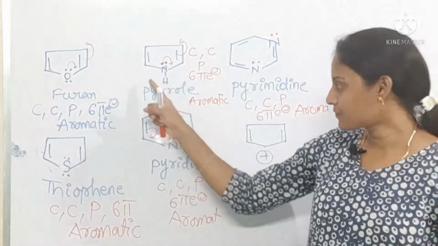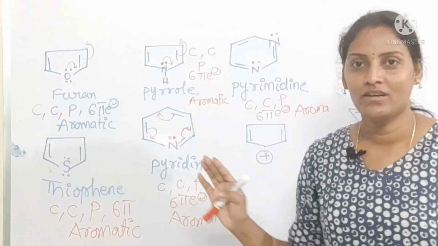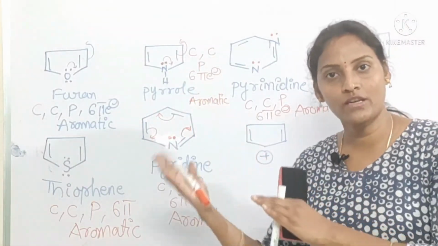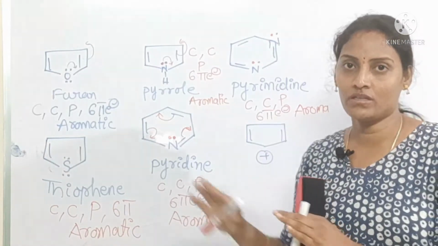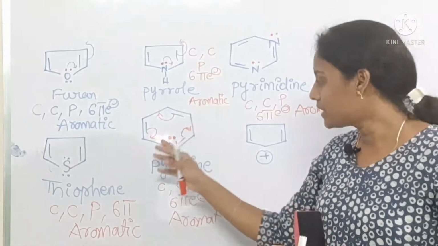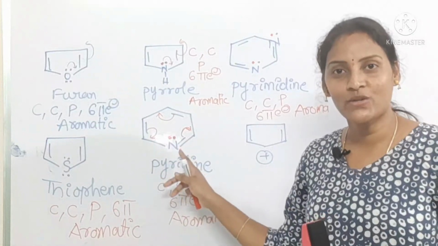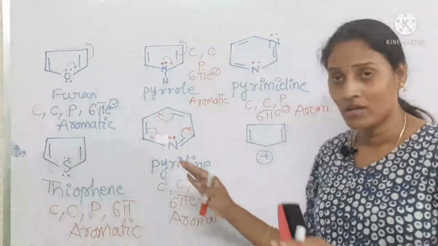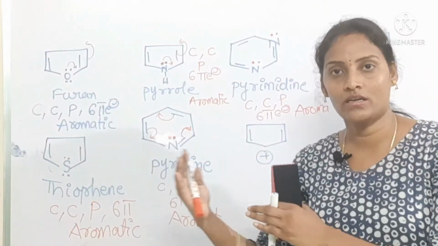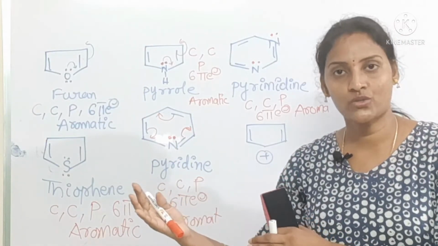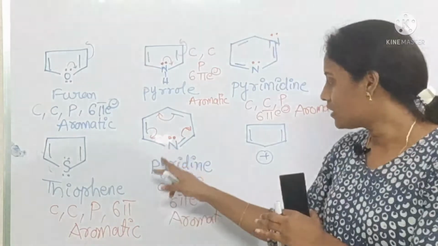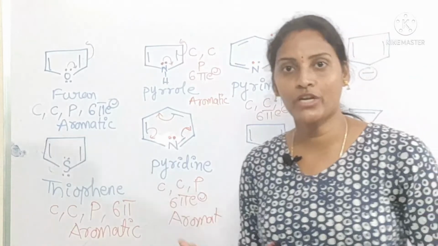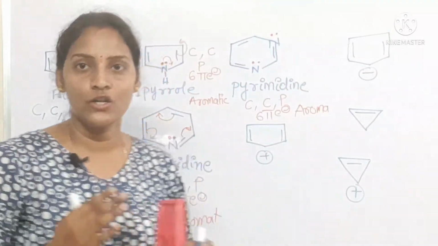So here if you take pyrrole, in pyrrole the nitrogen's lone pair is involved in conjugation with pi bonds, but in pyridine this lone pair is not involved in conjugation, so here in pyridine nitrogen is able to donate electrons to an electrophile. So when compared to pyrrole, pyridine is the best base, okay, because of the availability of lone pair electrons.